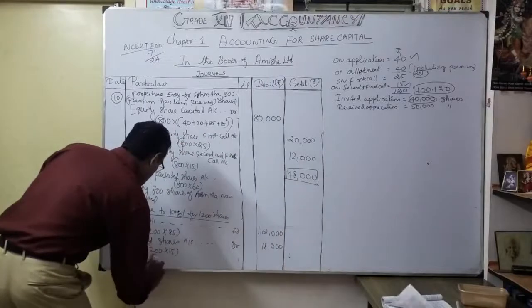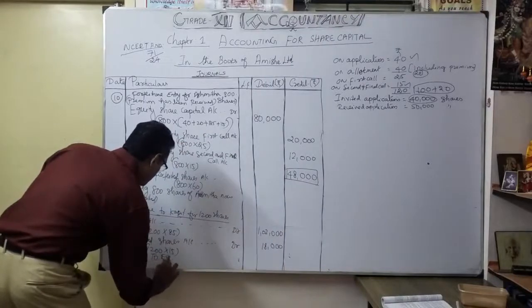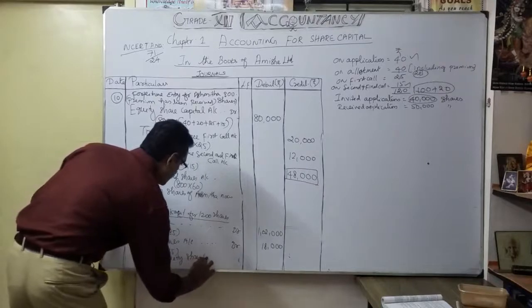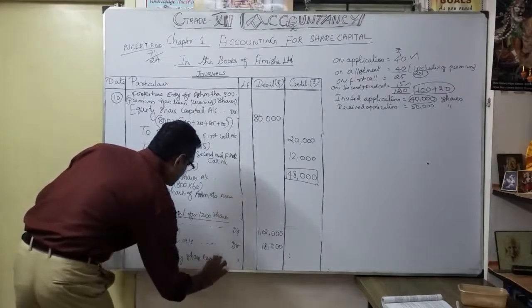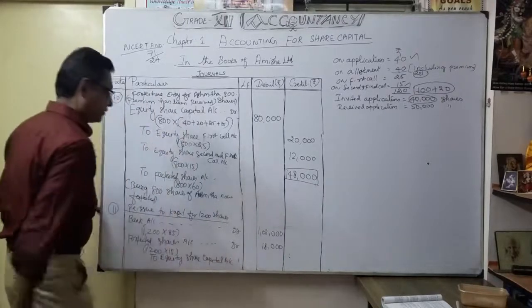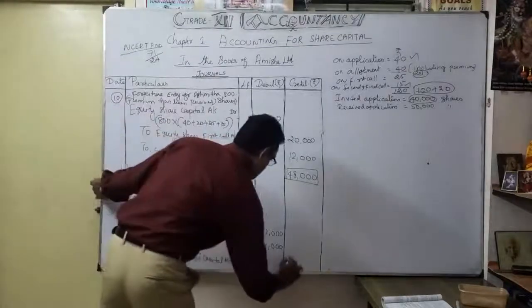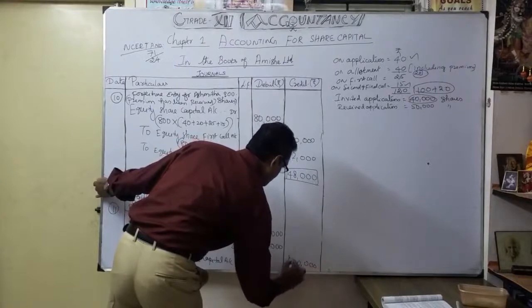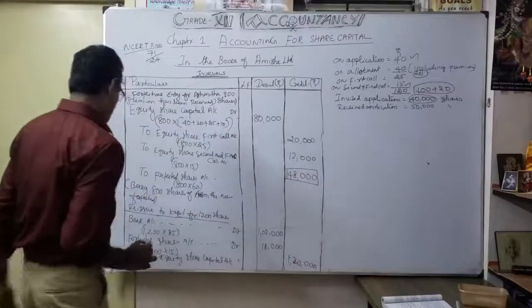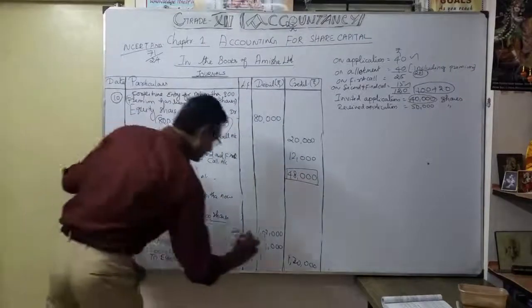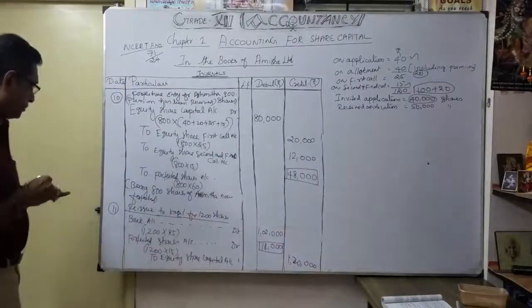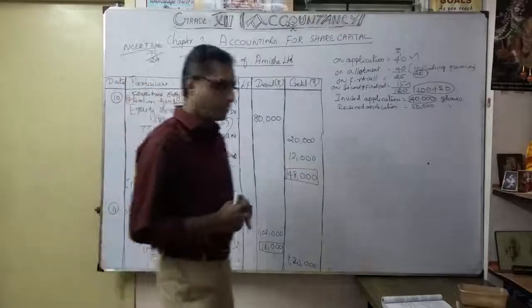To equity share capital account 1,20,000. Okay, so 1,20,000. So now understood? We book it like this.